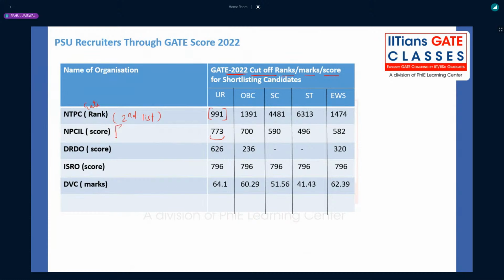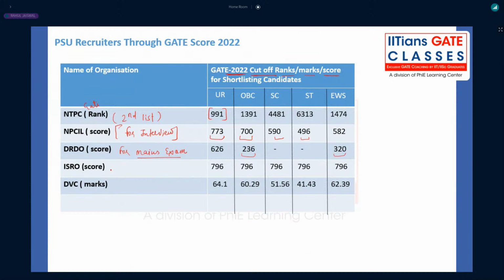That is not the final cutoff. That is for the interview. That was the GATE score required for DRDO, again for the mains exam. You can see the cutoff went too low, 236 for OBC and 320 for EWS, because many middle GATE scorers didn't fill the form of DRDO.